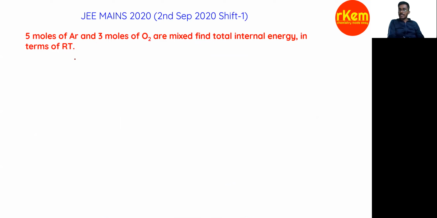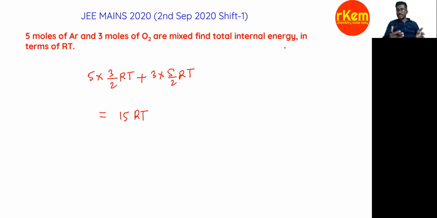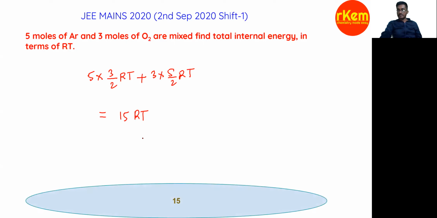So for monoatomic gas, internal energy, I am applying 5 into 3 by 2 RT. Yes or no? Plus this is 3 into 5 by 2 RT. So just combine this. So overall, how much are we getting? 15 RT. They are asking in terms of RT. So the correct answer is 15.